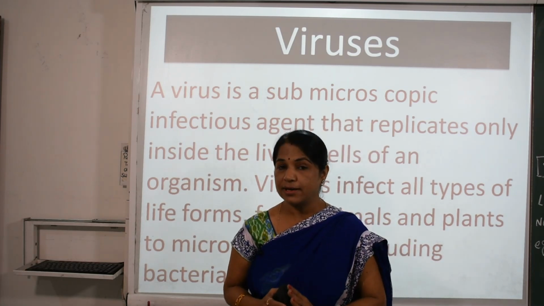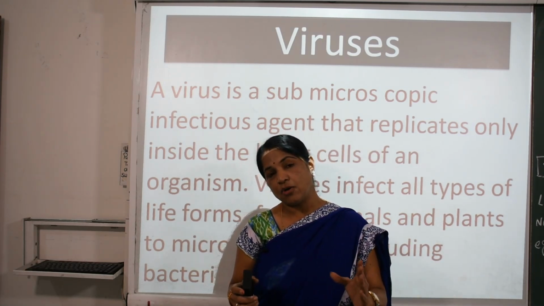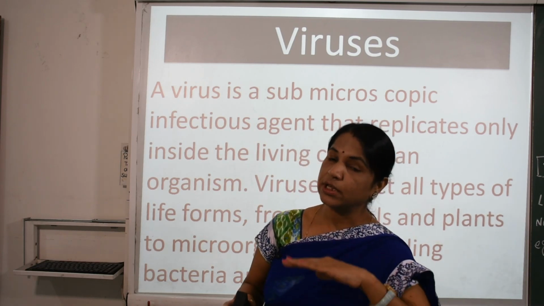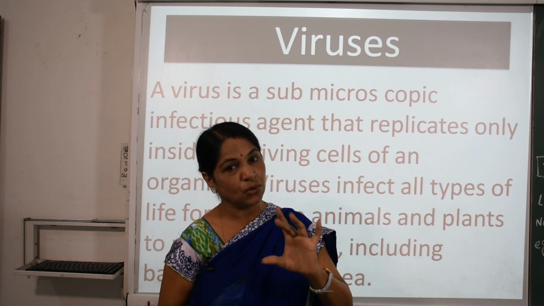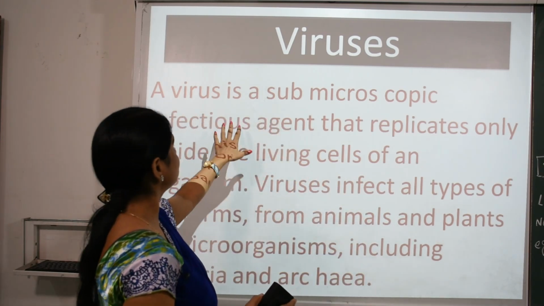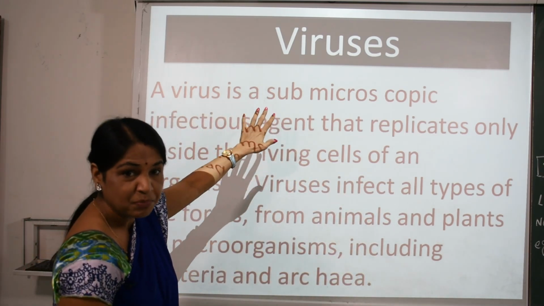It is the viruses, and everybody of every age group is now familiar with the coronavirus. So first we talk about the virus.